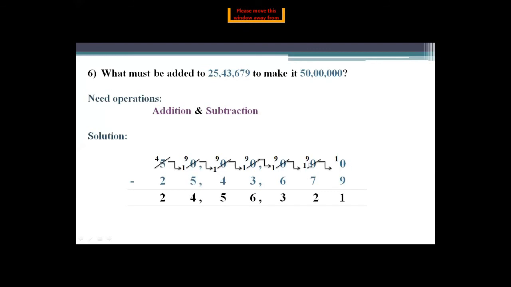Here one more borrow is needed to subtract. Then this 10 gives one borrow to this 0, it will become 10 and it will become 9. Now we are starting subtracting. 10 minus 9, 1. 9 minus 7, 2. 9 minus 6, 3. 9 minus 3, 6. 9 minus 4, 5. 9 minus 5, 4. And 4 minus 2, 2. In this way you will subtract this first. Then read it like 24 lakh 56,321.